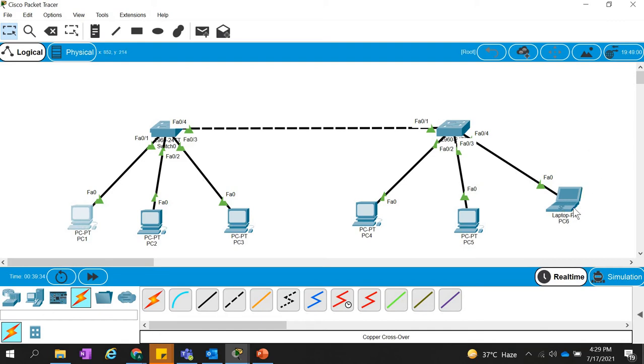Is that clear, guys? Any confusion on this? All the computers are able to ping each other. Is that okay?